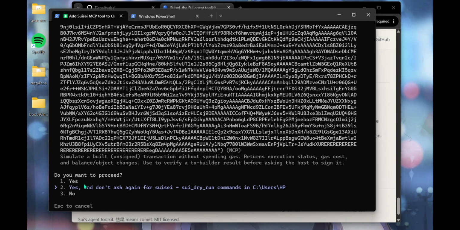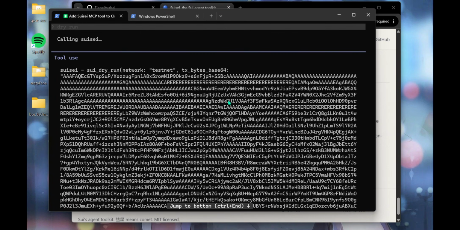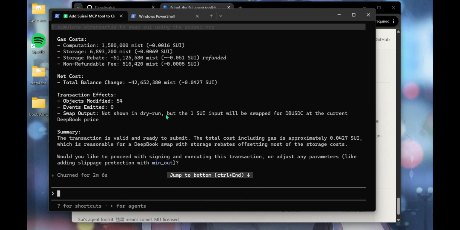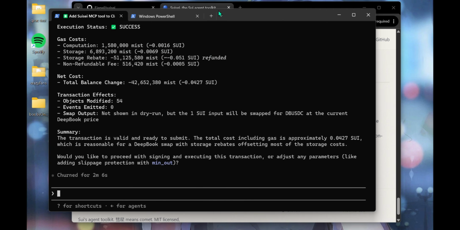So this is dry run TX bytes. As you can see, I'm just going to click yes here. Then we see the full simulation in action, and you can see you have the summary of the transactions every time. And with this, you can use the signer agents to sign those bytes you already produced. Thank you.